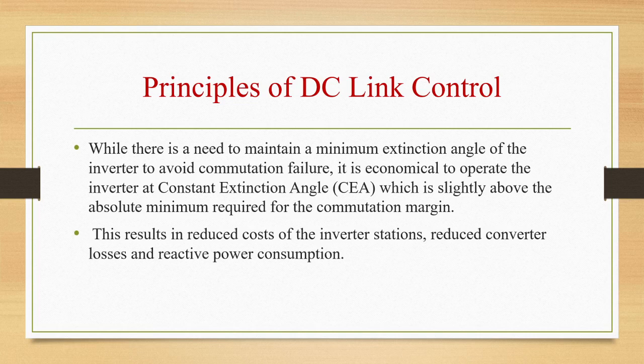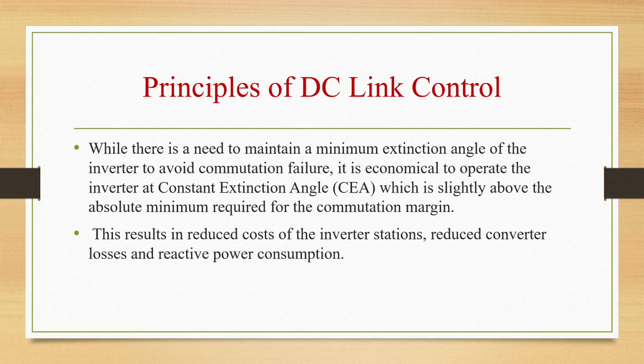First, an increase of power in the link will be achieved by reducing alpha R, which will improve the power factor at the rectifier at higher loadings and minimize the reactive power consumption. Second, the inverter can be operated at minimum gamma, thereby minimizing the reactive power consumption at the inverter also. Third, operation at minimum extinction angle at the inverter and current control at the rectifier result in better voltage regulation.